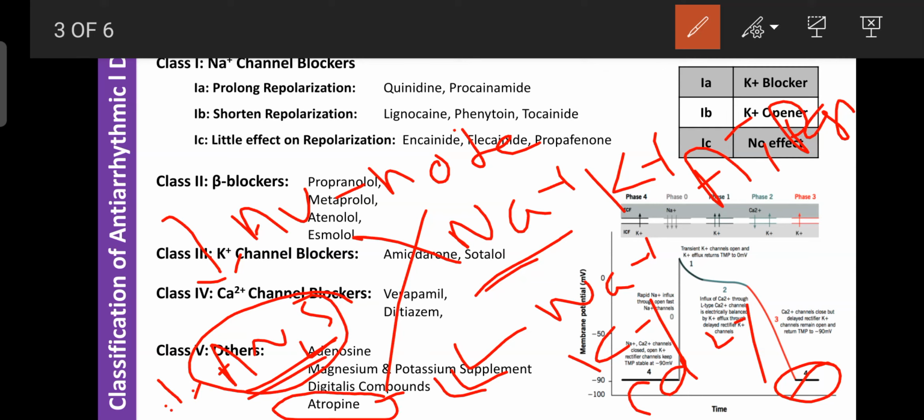But atropine is mainly employed for the treatment of any poisoning. It is a standard antidote for various heavy metal poisonings, organophosphorus poisonings, and many other drug poisonings. So here atropine is an antidote.